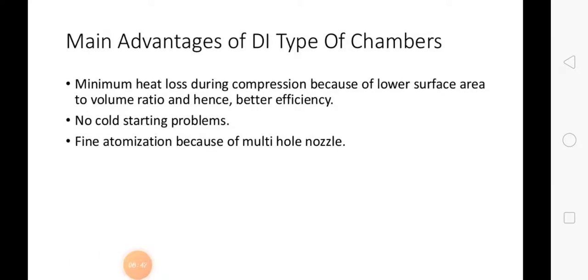Now, what are the main advantages of the direct injection type of combustion chamber? Minimum heat loss during compression because of the lower surface area to volume ratio, and hence better efficiency. No cold starting problems. And third, fine atomization because of the multi-hole nozzle.